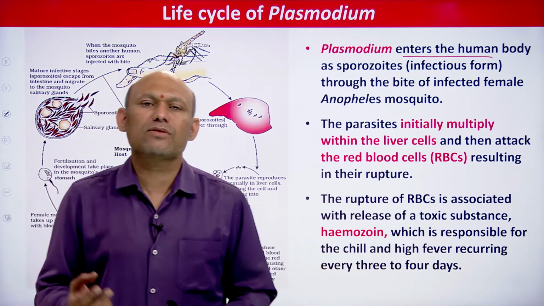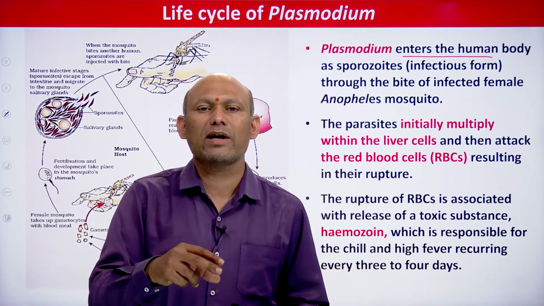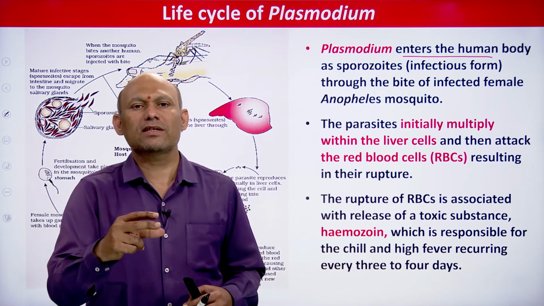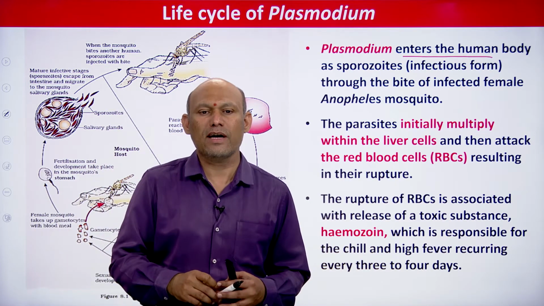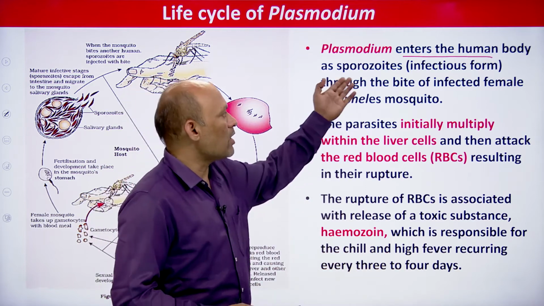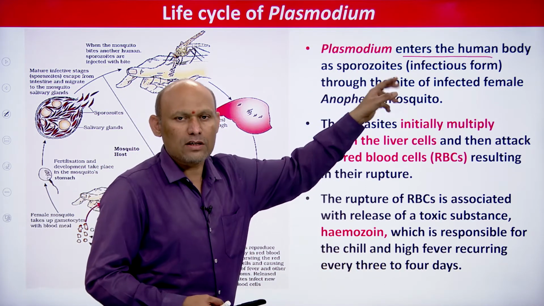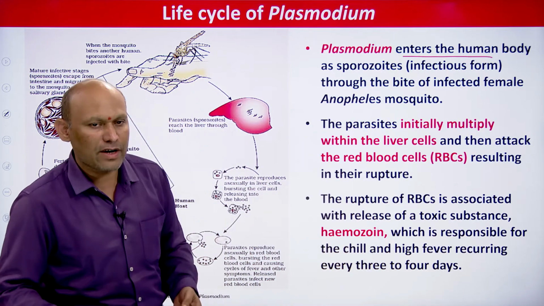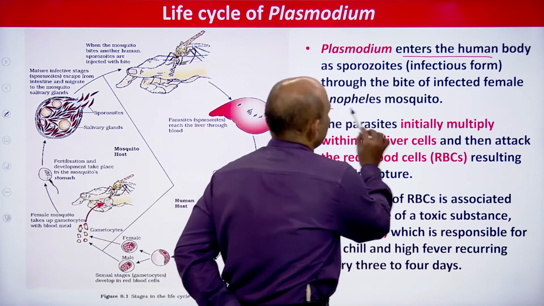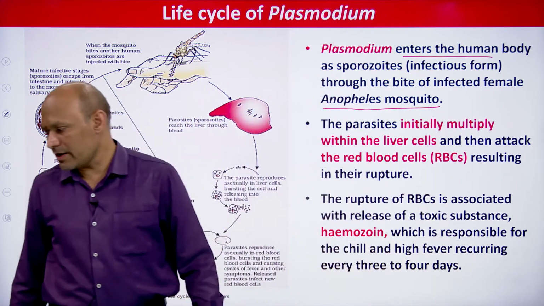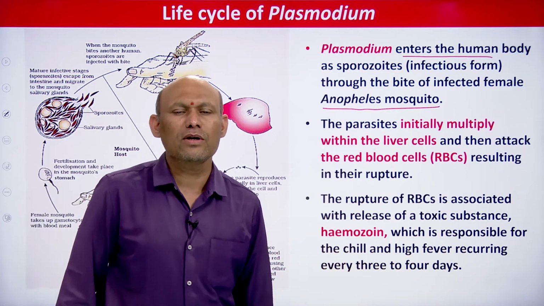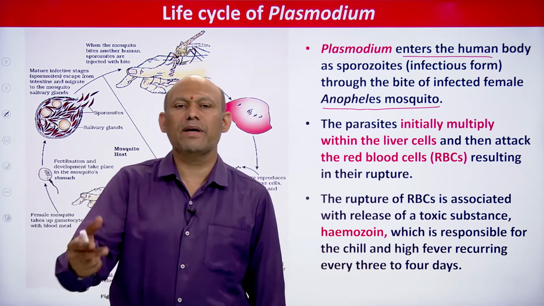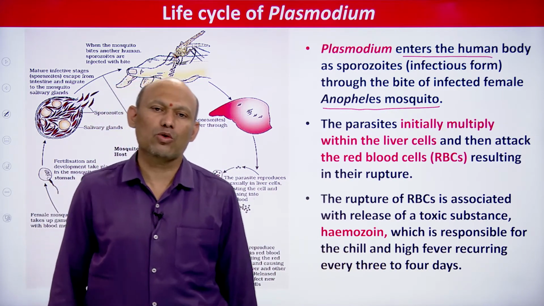Now the question arises, how do these sporozoites enter the body of human being? That is important. Plasmodium enters the human body in the form of sporozoites. Sporozoites are infective stages through the bite of an infected female Anopheles mosquito. This is very important, you need to remember, students. I hope you understood. So Plasmodium enters the human body in the form of sporozoites.